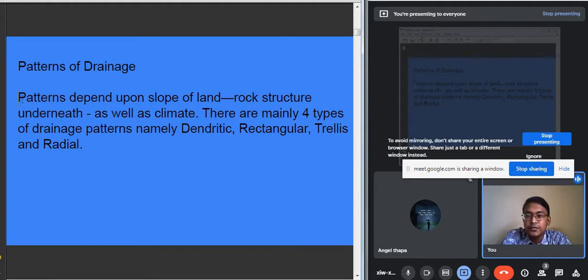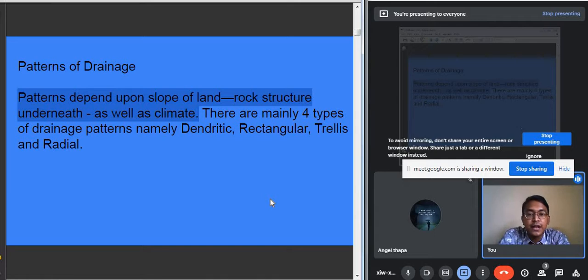There are patterns which depend upon the slope of the land, that is the rock structure underneath, as well as the climate. So depending upon the nature of the rock, the climatic conditions, and other physical aspects, the river along with its tributaries forms certain patterns, certain shapes you can say, which are known as the drainage pattern.